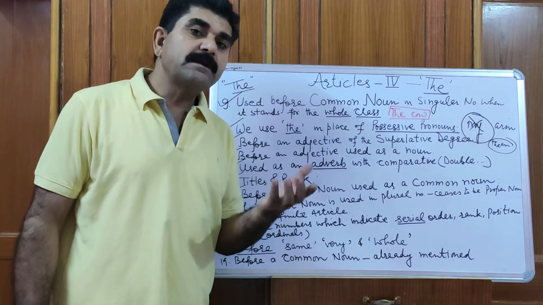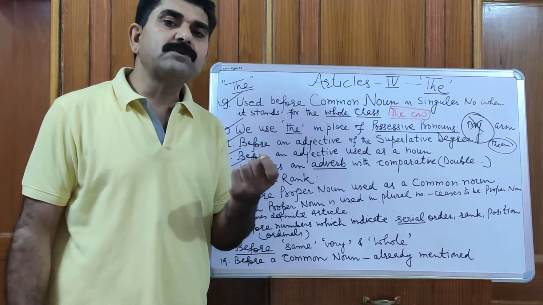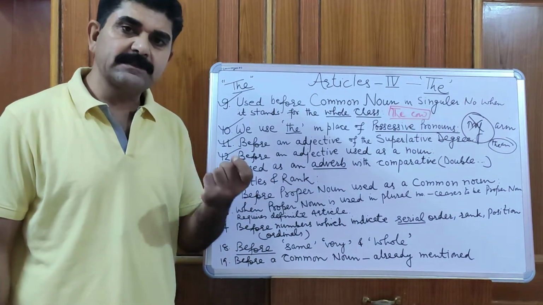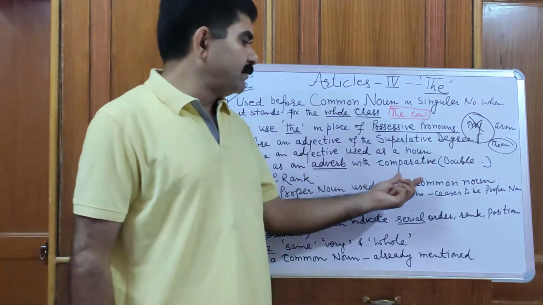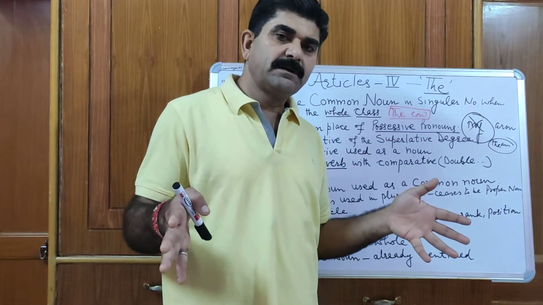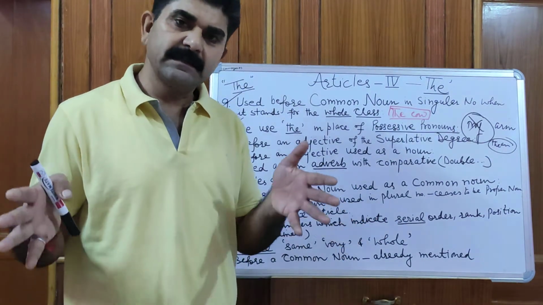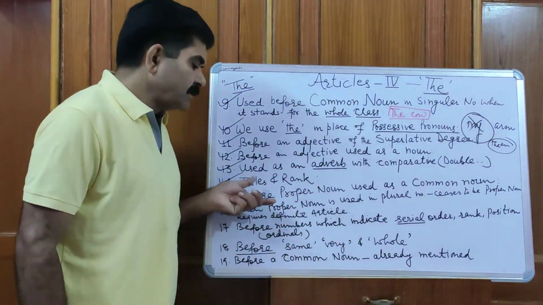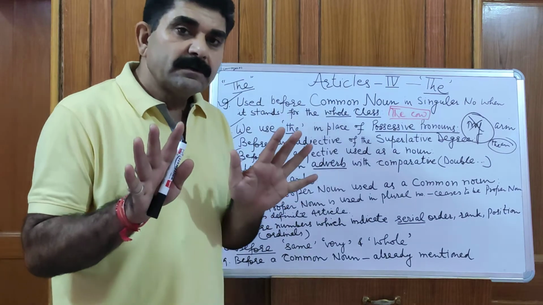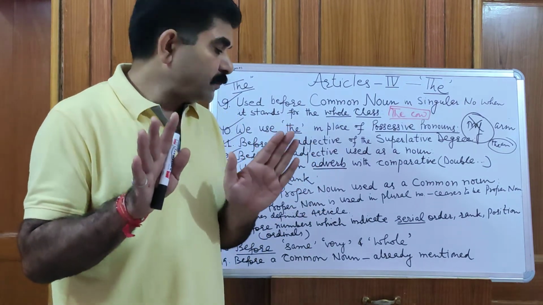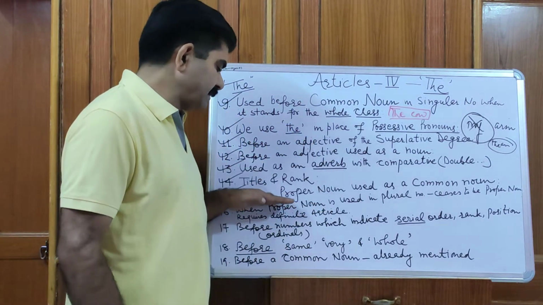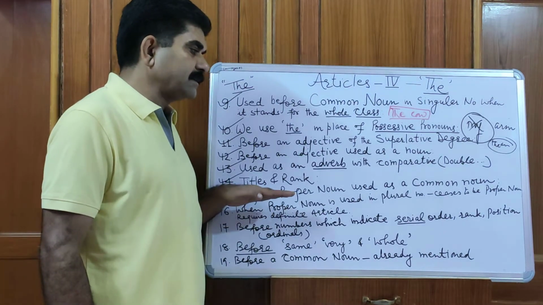A proper noun is a particular name of a person, place or thing, and a common noun is a name given in common to any person, place or thing of the same class and kind. So we don't use the article the before a proper noun. But here I am saying before a proper noun used as a common noun.